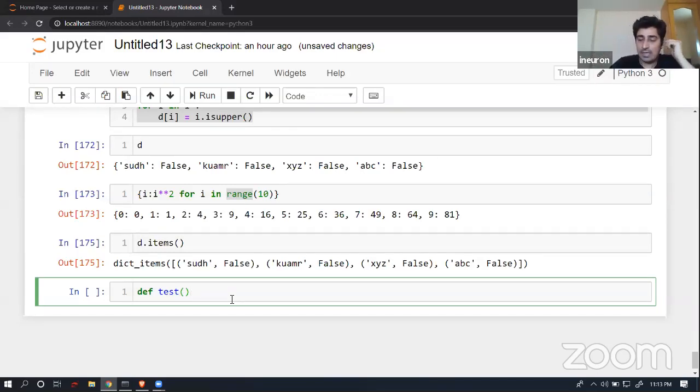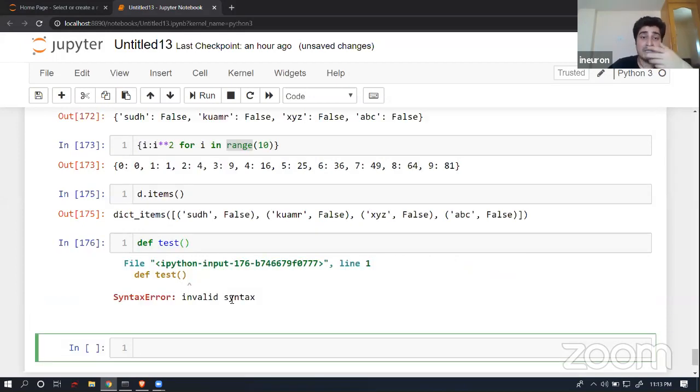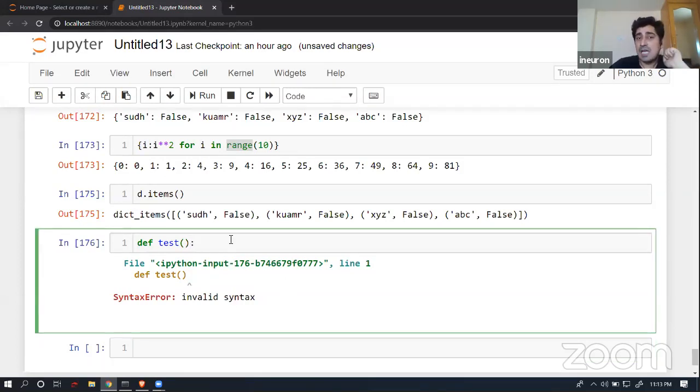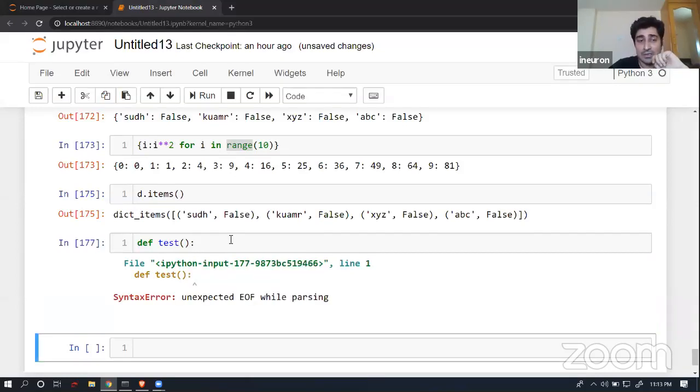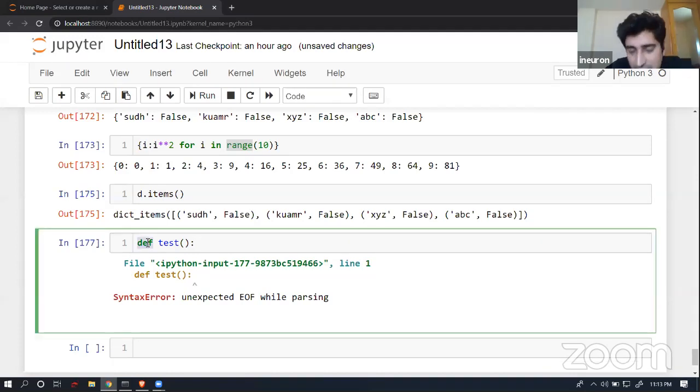And then, if I try to execute it, it's an error, as you can see on my screen. Why is it giving me an error? Because I forgot this one. If I execute this, it will give me an error for sure. It's an error even though I have given this keyword, which is fine. I have given a function name, which is completely fine. I have given open and close parenthesis, completely fine. I have given the colon as well, that is fine. But it is expecting some kind of a body. Body means some kind of a definition of the function.